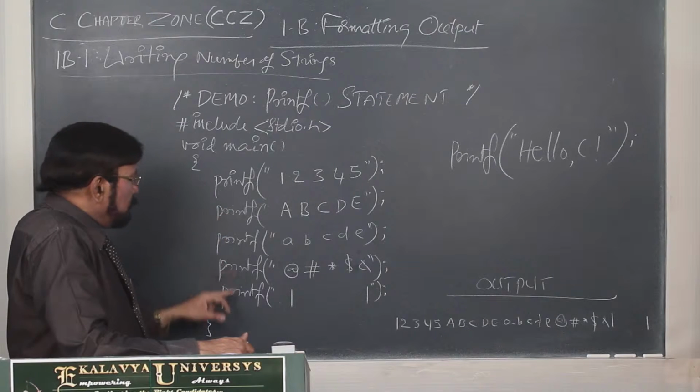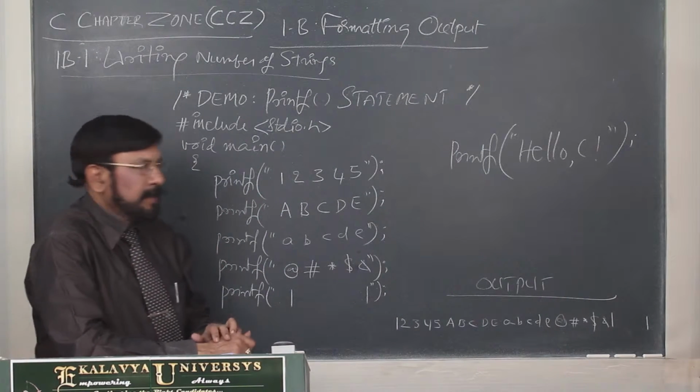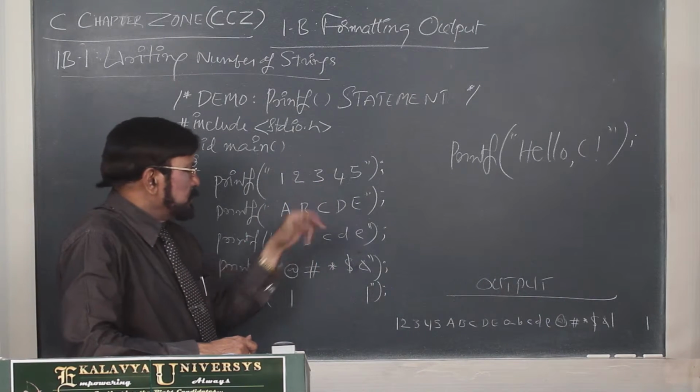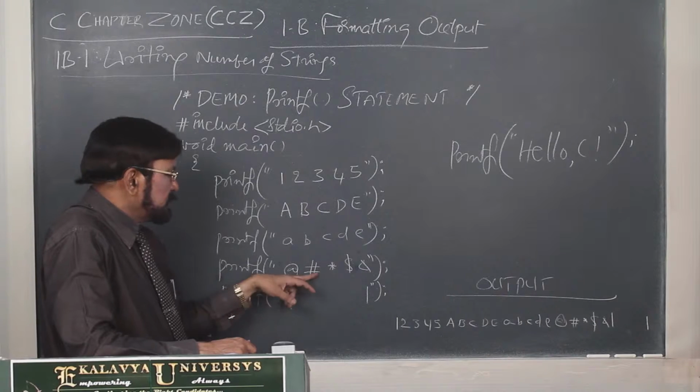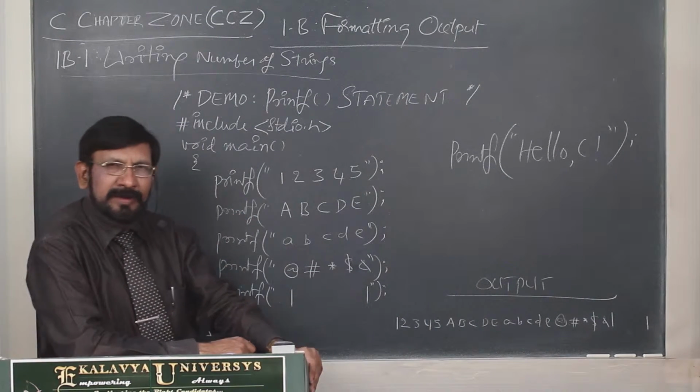Now how many strings have we written? Five strings: 1, 2, 3, 4, 5. And you see the contents are different. These are numbers, these are uppercase, these are lowercase, these are symbols, these are blank characters. Actually, here is one point I have to tell you.